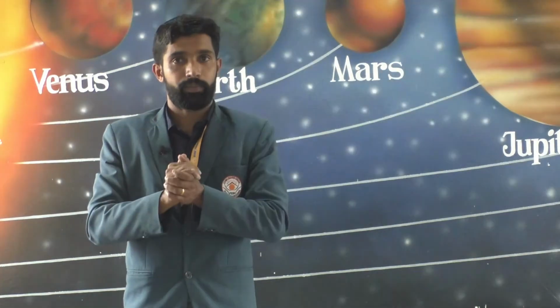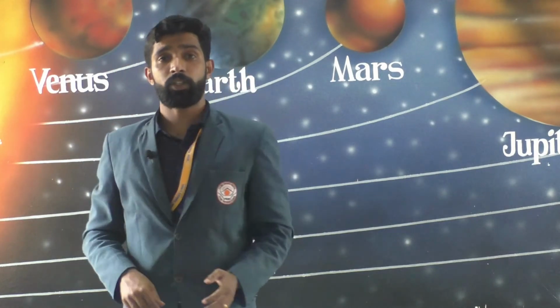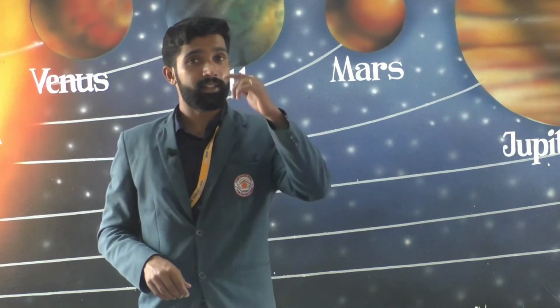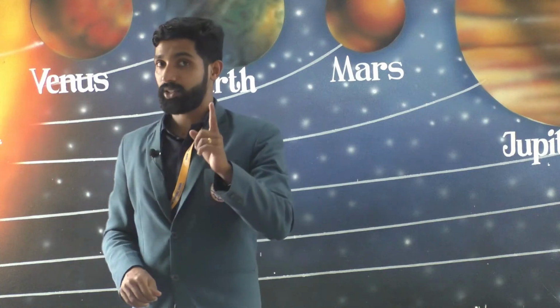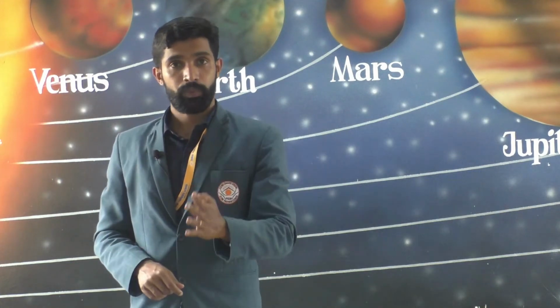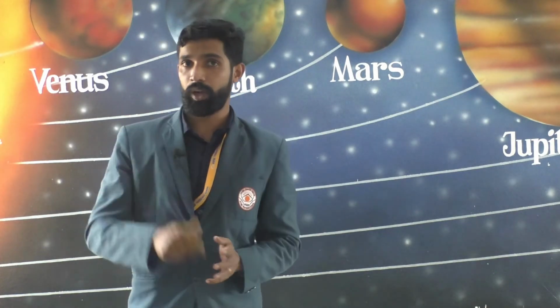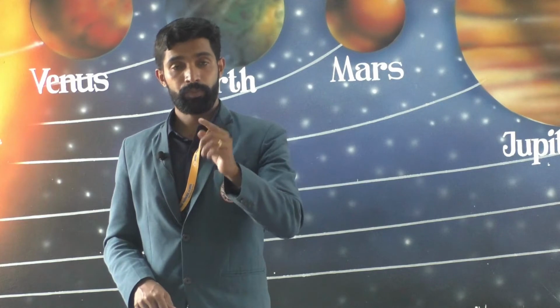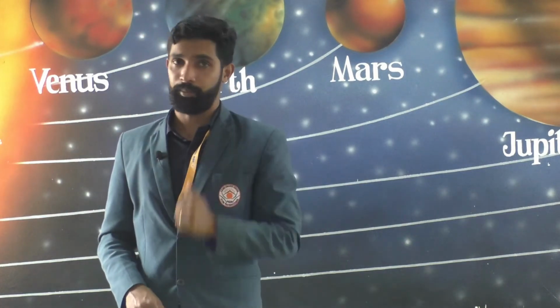On the basis of their appearance and the height at which they occur, clouds can be classified into cirrus, stratus, cumulus and nimbus. Types of clouds are cirrus, stratus, cumulus and nimbus.